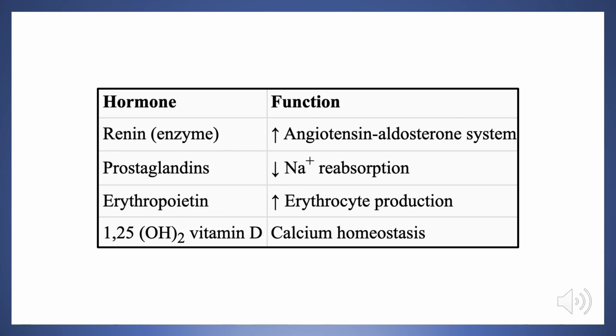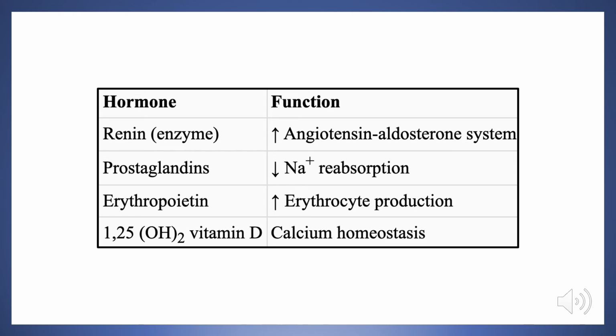Erythropoietin is the third hormone we have here, and it functions to increase erythrocyte production by activating certain progenitor cells along the erythropoietic pathway found in the bone marrow. It binds to certain receptors on these specific cells along the erythropoietic pathway, and it stimulates their growth or their differentiation or both, depending on which cell we're talking about.